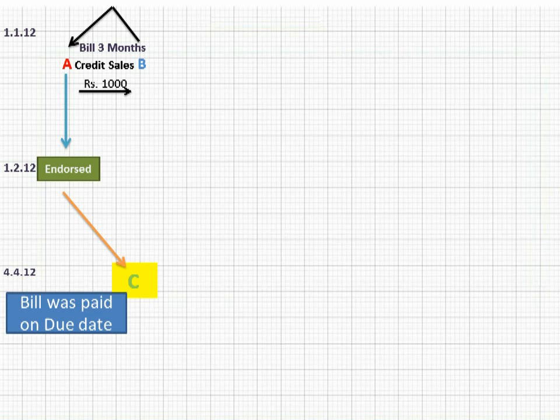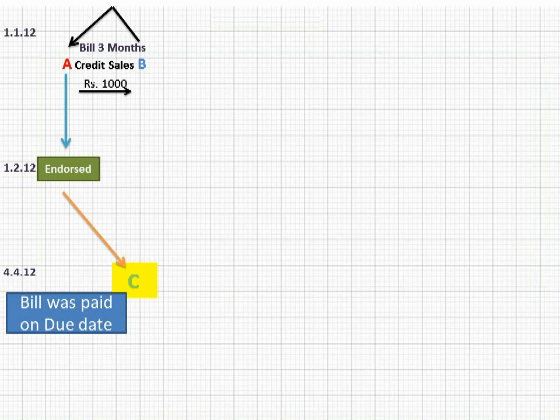to C. When the bill is endorsed to any other party by the drawer, he has to intimate the drawee, I mean to say B, immediately. It means on 1st of February 2012, A endorsed the bill to C and informed B accordingly. Means he must have informed B that I am not holding the bill and on the due date, please don't come to my place. Go to C, this is the name and address of the party, and clear your bill on the date of maturity.